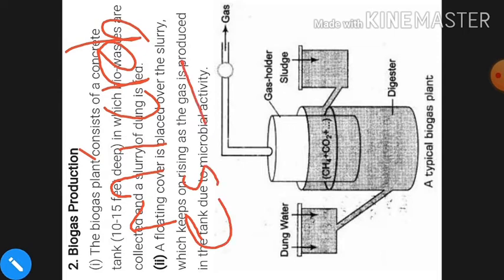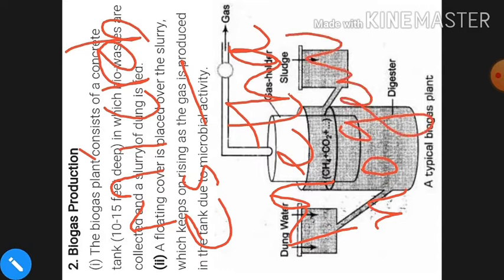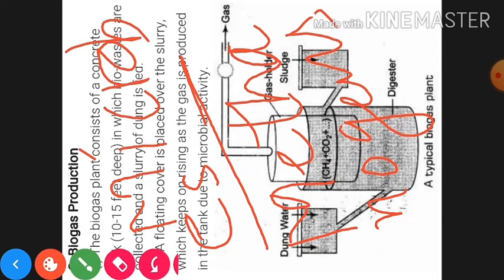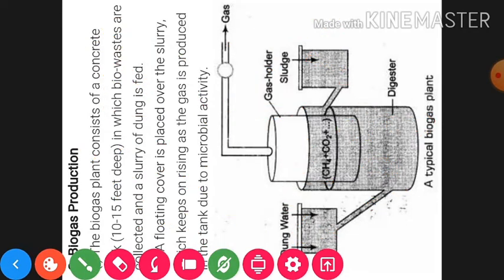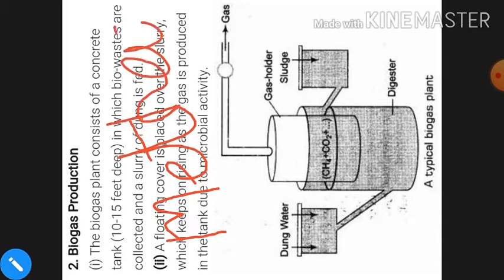Those are categorized in methanogens. Methanogens is the category of microbes which produces the biogas. All those microbes are categorized in methanogens, and especially the name of the microbe that is used in production of biogas is methanobacterium.